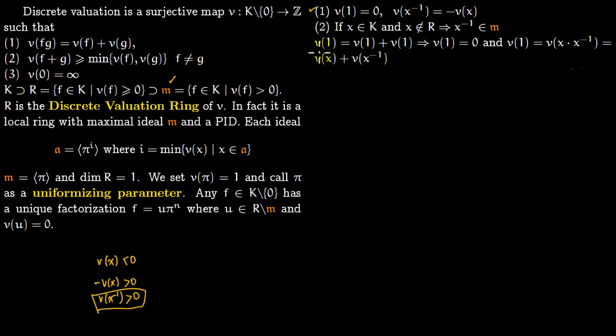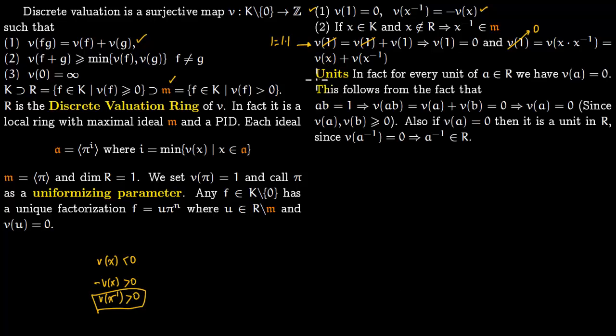So let us now prove this number 1. So you notice that valuation of 1 is, because 1 is 1 times 1, and you use this thing, this is valuation of 1 plus valuation of 1, cancel this out, you get valuation of 1 as 0. Again, here we were writing 1 equals 1 times 1, here we are writing 1 as x times x inverse. So again, using this property you write it like this, but we have just shown that valuation of 1 is 0, so valuation of x inverse is minus valuation of x, what we wanted to show.